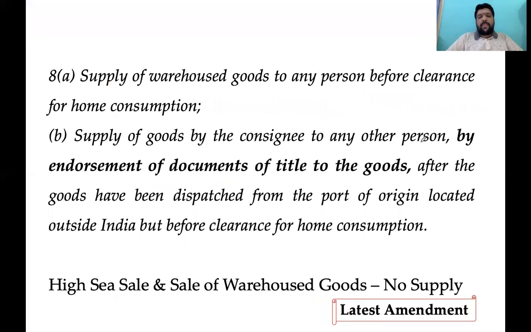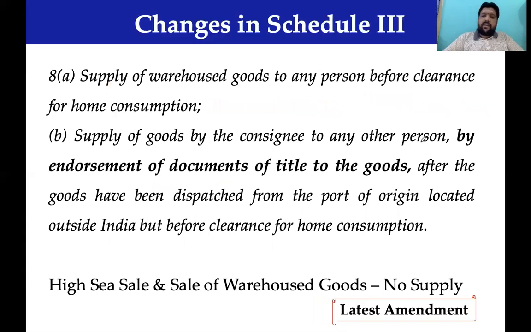Similarly, yet another important amended entry: supply of any goods to any person before clearance for home consumption. See, clearance for home consumption is a technical word. That word comes from customs law.